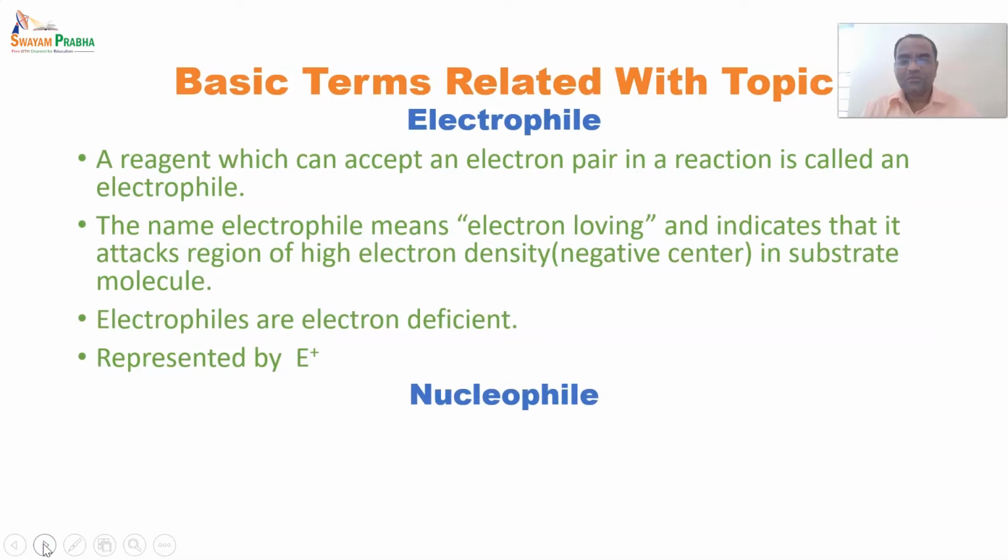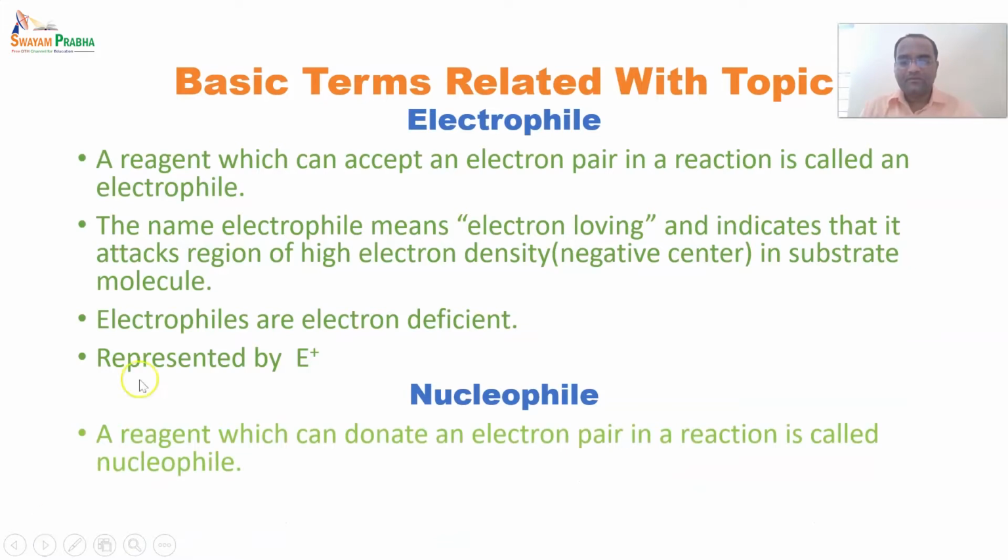In contrast, a nucleophile will not be encountered in our topic, but a student should also know what a nucleophile is. A nucleophile is the opposite of an electrophile. A species that donates an electron pair in a reaction is called a nucleophile. These electrophiles and nucleophiles are intermediates caused by heterolytic fission.